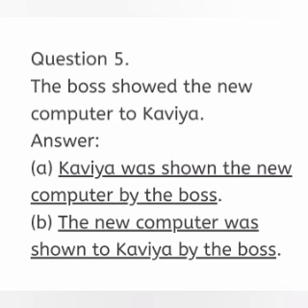For the B sentence, we have to use the direct object, the new computer, as a subject. The same procedure, was shown. To whom that was shown? To Kavya. And by agent, final step, subject to object transformation, the boss. So the answer is the new computer was shown to Kavya by the boss.